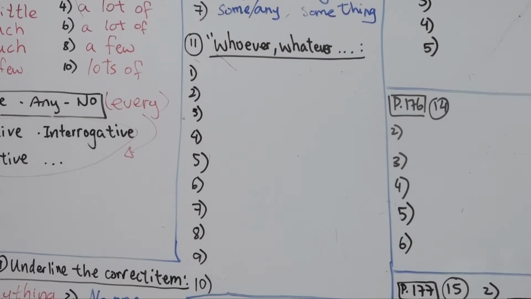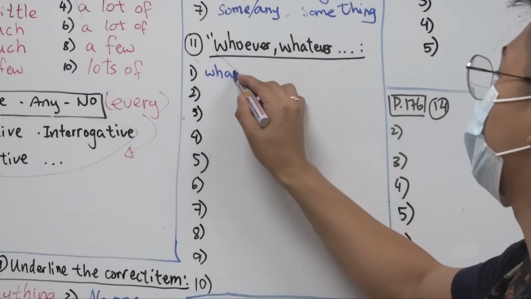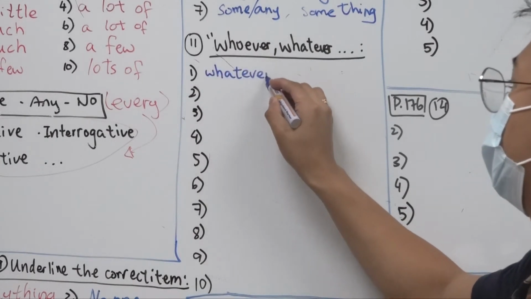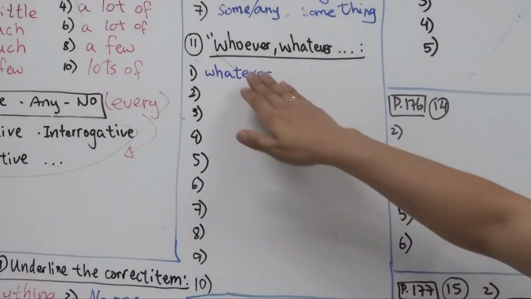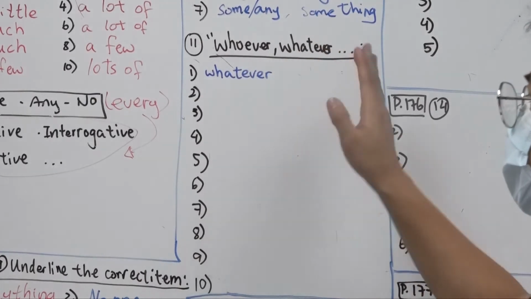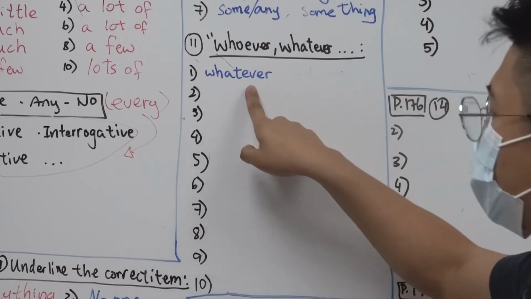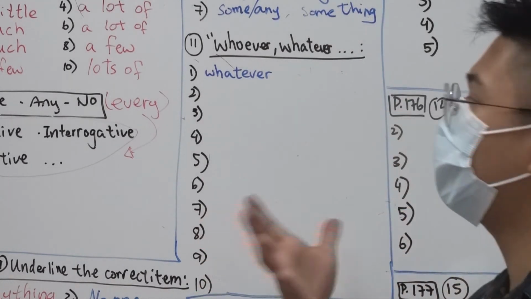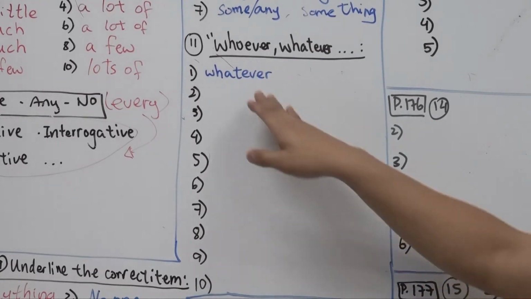Right. So do anything that you think is correct, whatever you think is best for you. Nowadays, a lot of people think whatever means it doesn't matter. It's almost the same case, but whatever here actually means anything that you can do, anything that you can have. So anything, okay? Whatever.